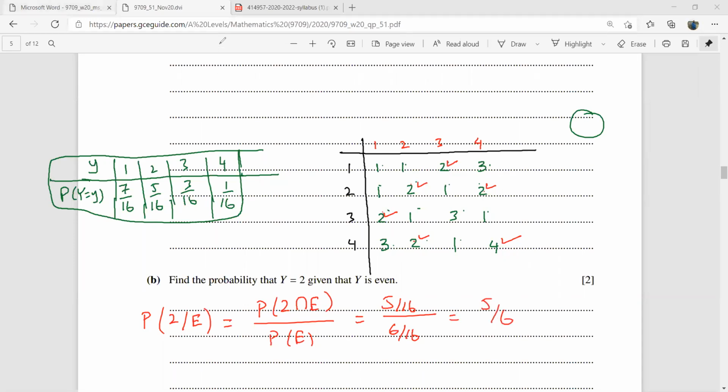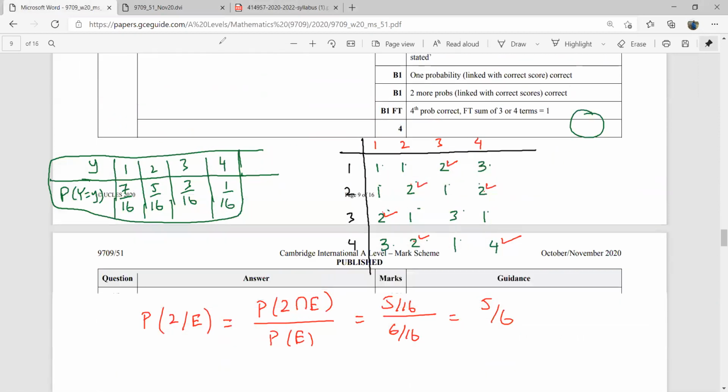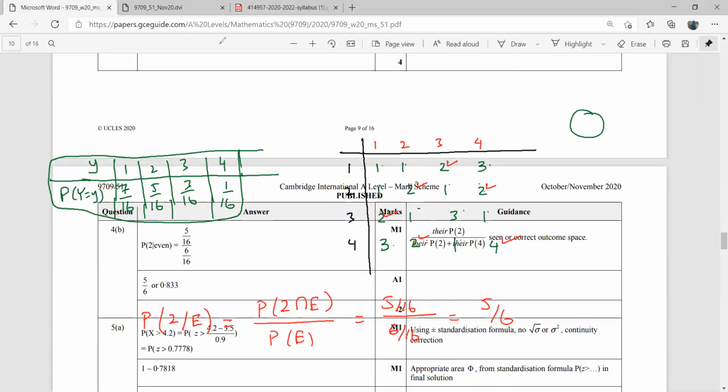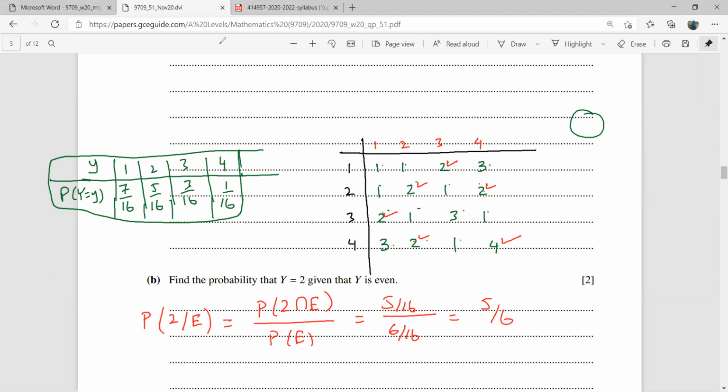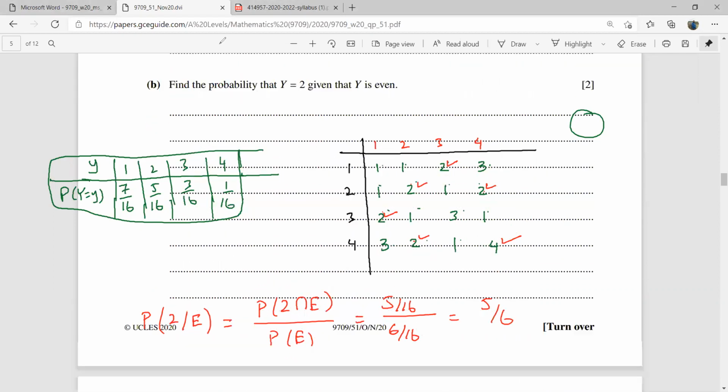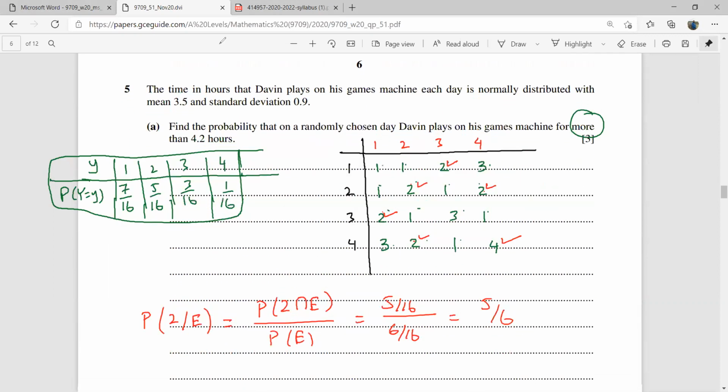Let me check the answer. Yeah, this is 5 over 6. That is the right answer. If you have any question, please ask. Otherwise, I'm going to move ahead. Question number 5.